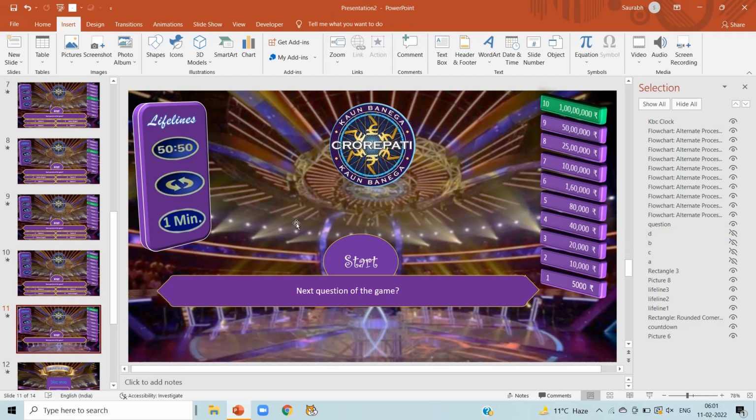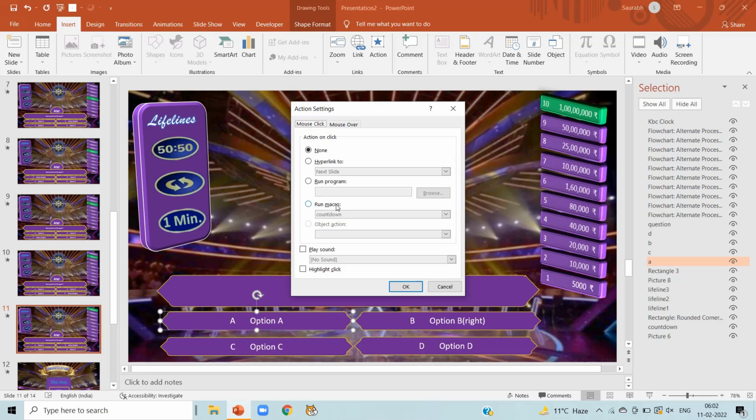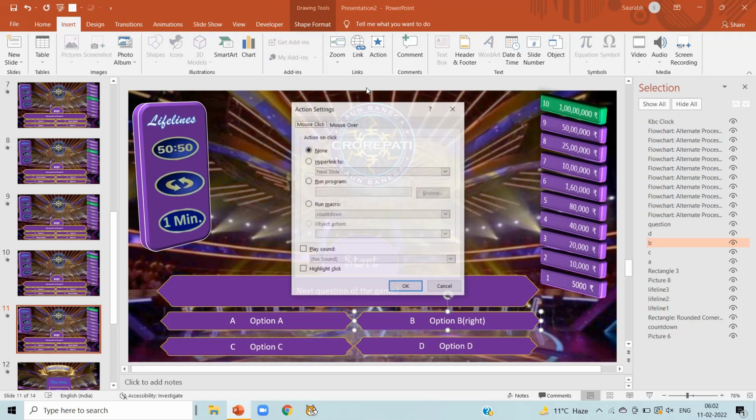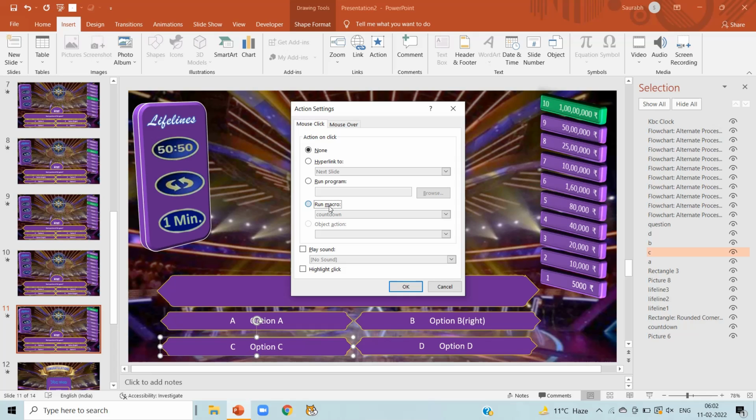Now select slide number 11, ABCD, click I signs to make it visible. Now select option A, action, run macros and select option A here. Select option B, action, run macros and select option B here. Click on OK. Now click on option C, action, run macros and select option C here.